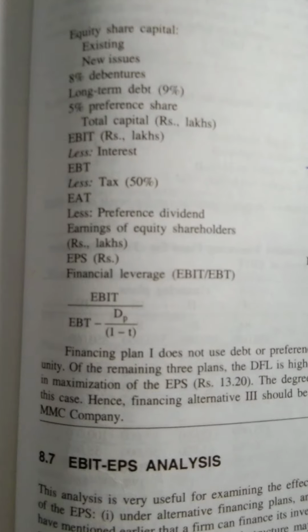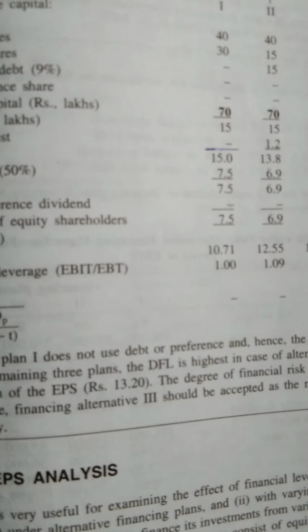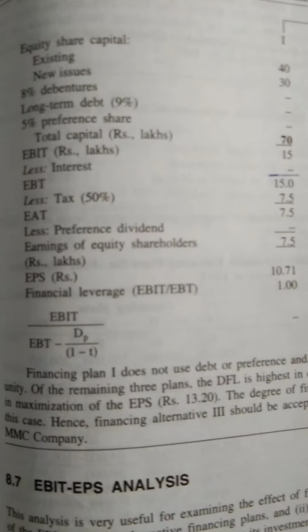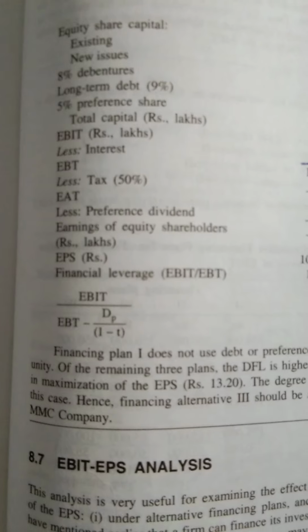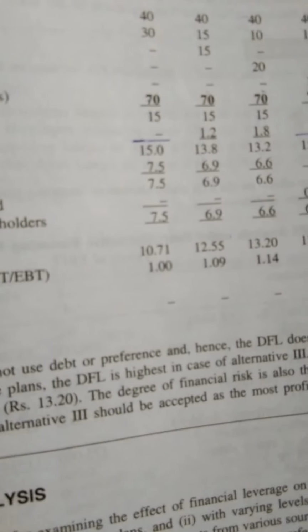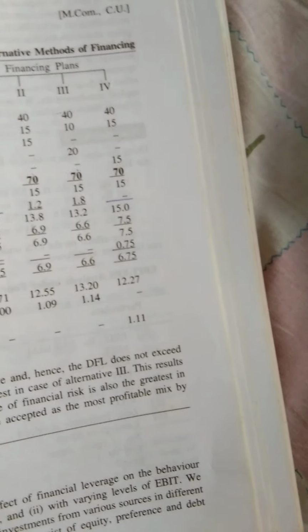Now the EBIT. EBIT is given in the question, 15 lakhs. EBIT is earnings before interest and tax. Next, what we have to do? We have to calculate the interest. Very easy. Interest in the first case, what is the interest rate? The interest rate is 8%.